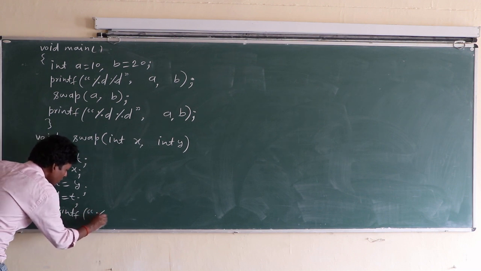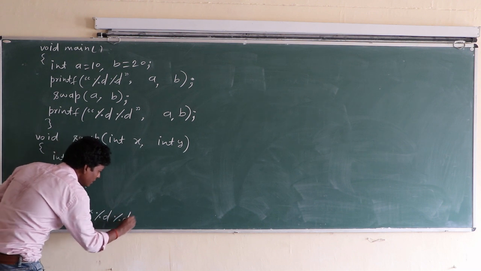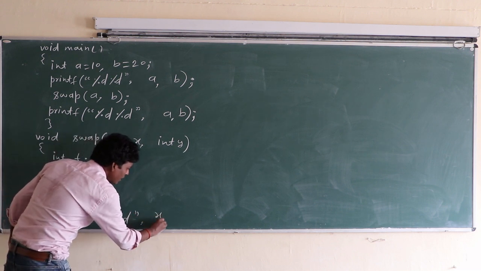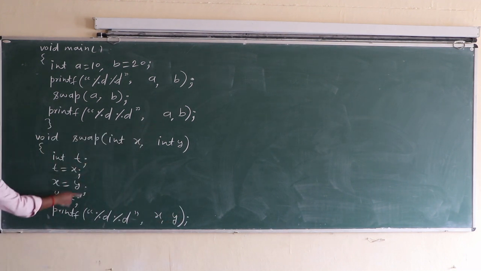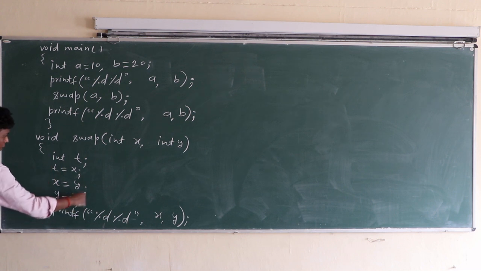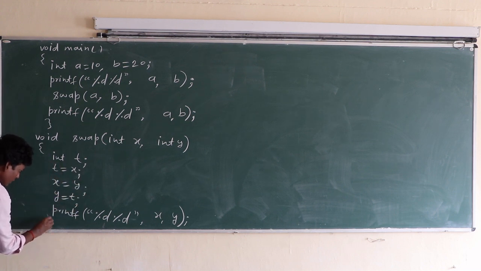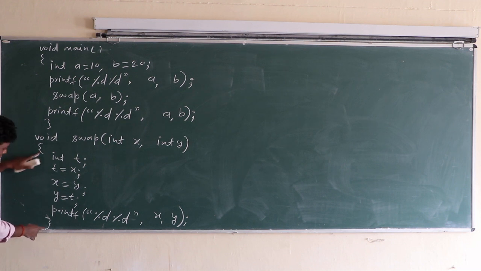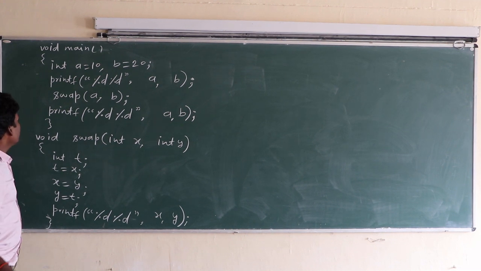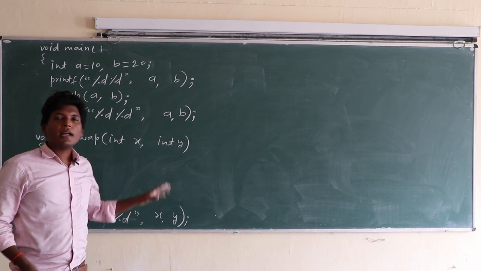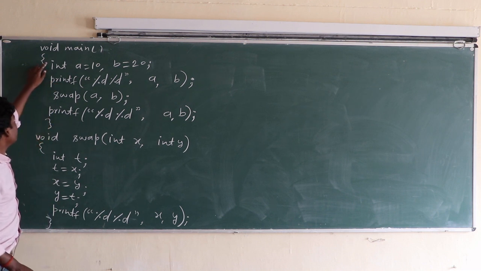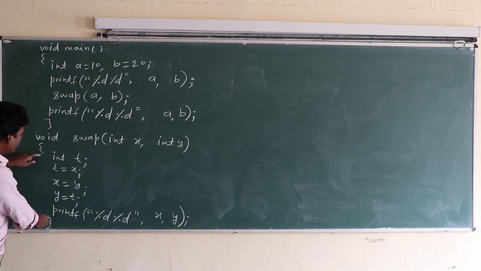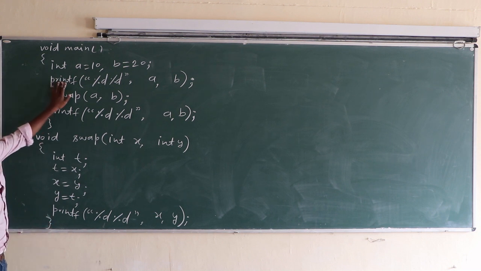Printf %d prints the swapped values x comma y. Here the values are swapped, and this block is closed here. Class, there are two user-defined functions. One is main, a user-defined function, and the second one is swap, also a user-defined function. Printf is a predefined function.